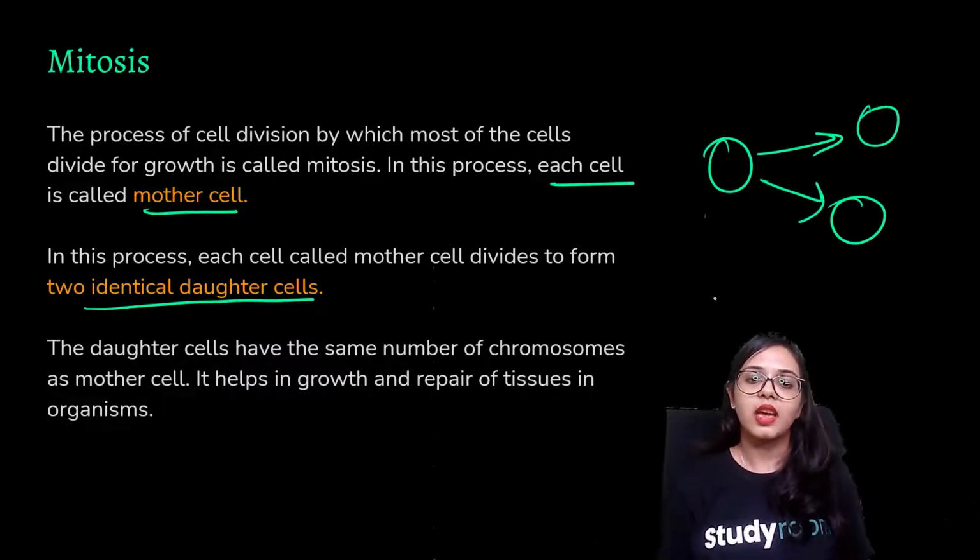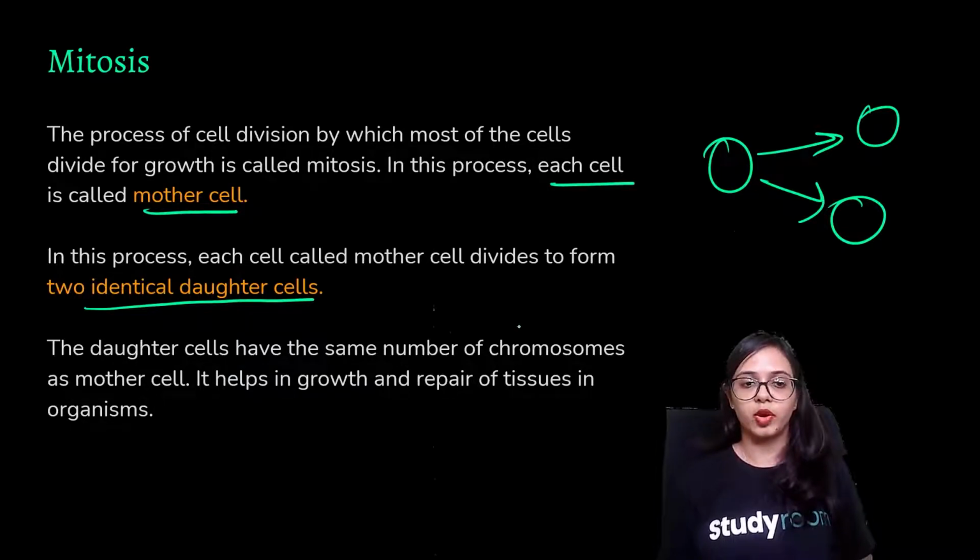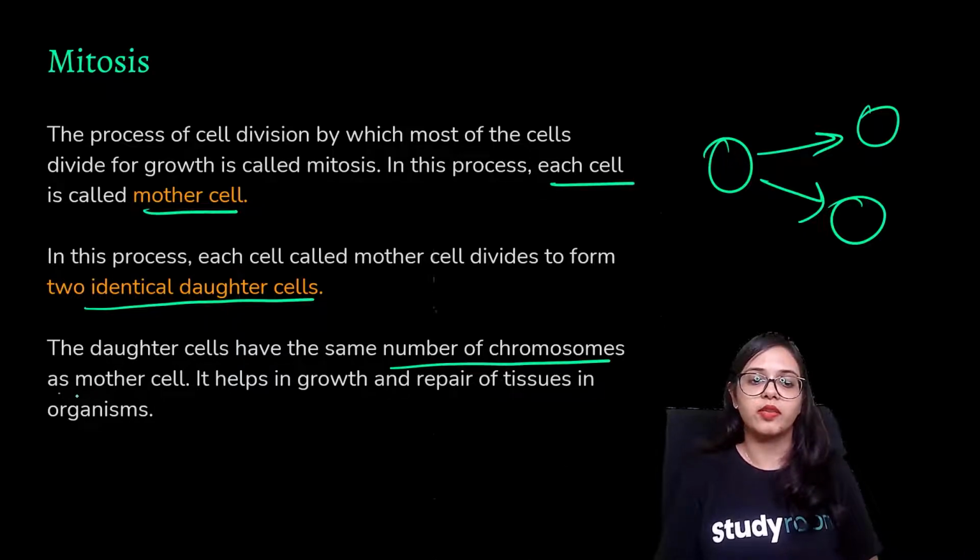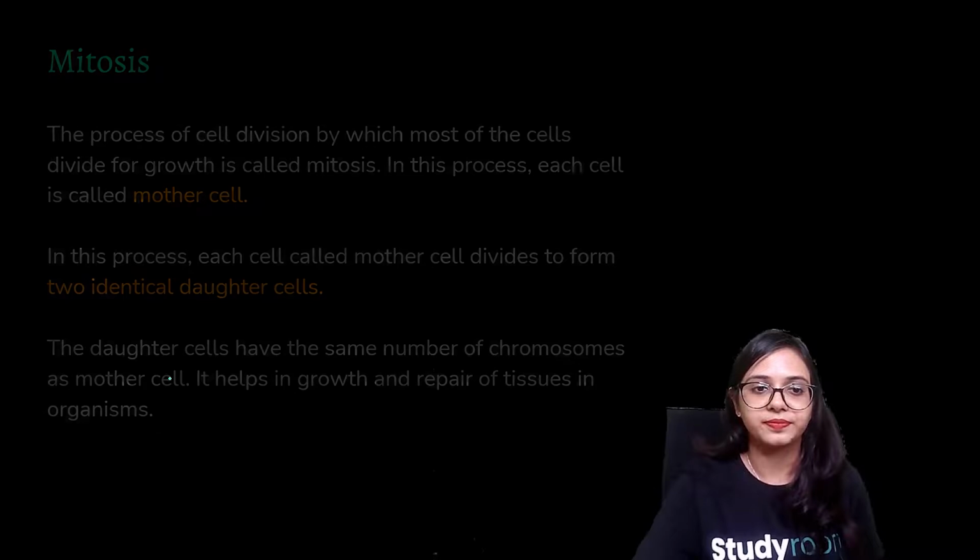The daughter cells have the same number of chromosomes as the mother cell. It helps in growth and repair of tissues in organisms. The number of chromosomes in mitosis remains the same. This is very important to remember.